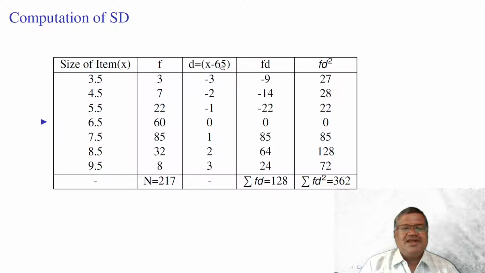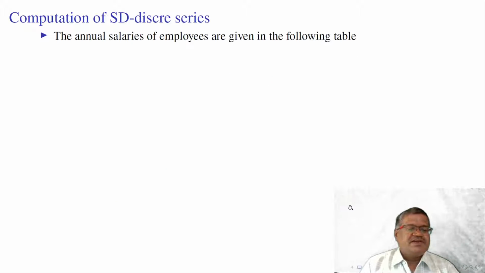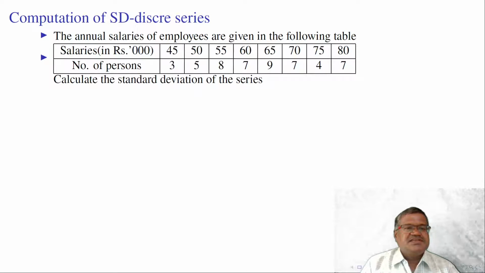Summation FD is 128, summation FD square is 362. D is x minus 6.5 here. This formula can be used here. 1.149 is our standard deviation for discrete series. Computation of standard deviation for discrete series.